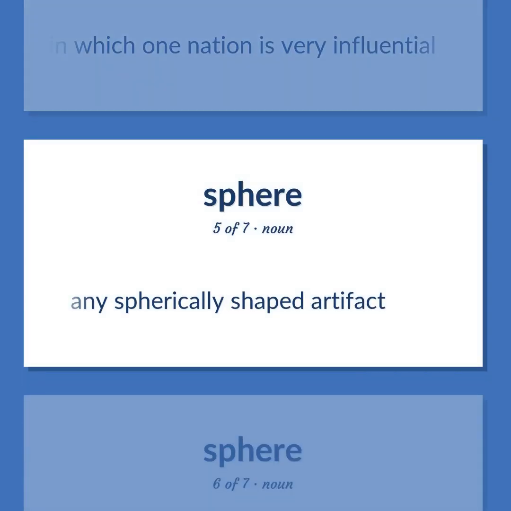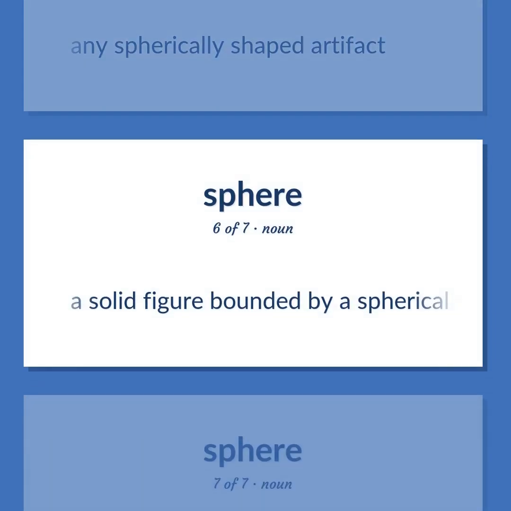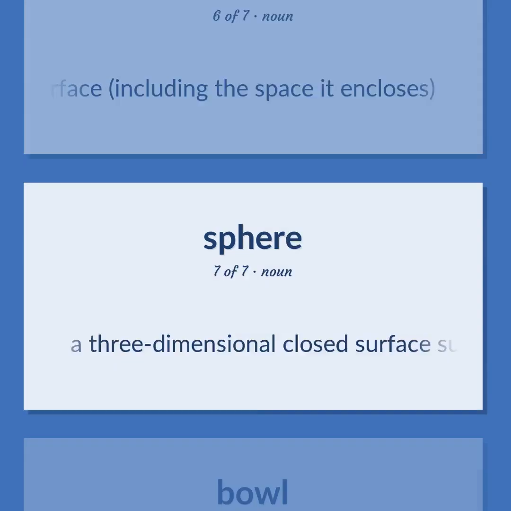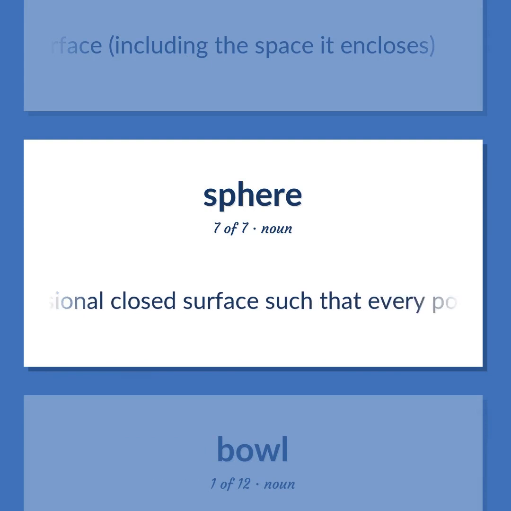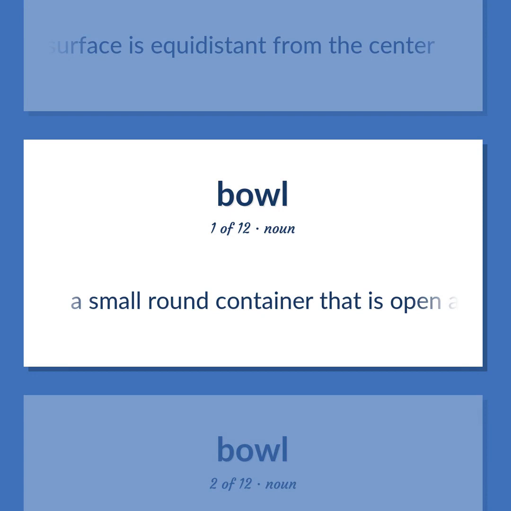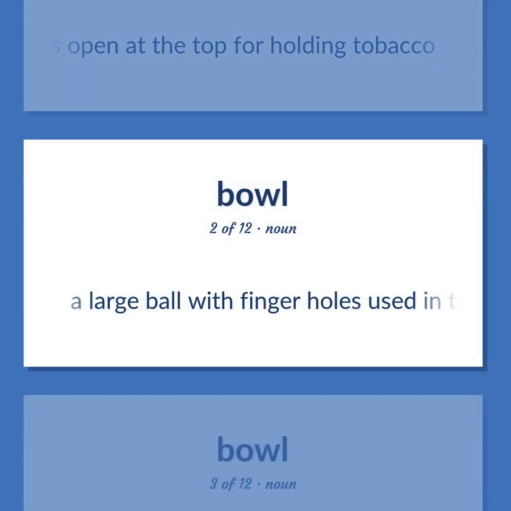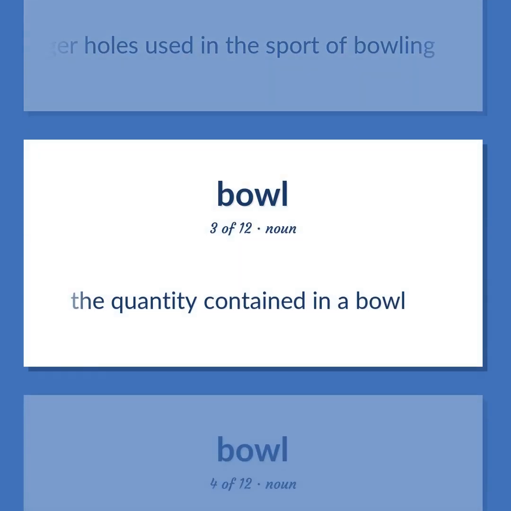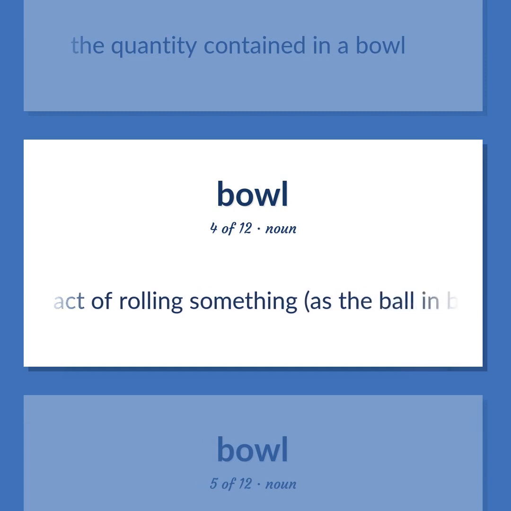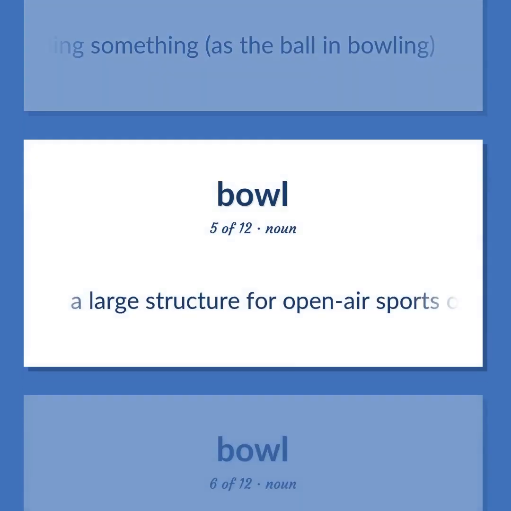Any spherically shaped artifact. A solid figure bounded by a spherical surface, including the space it encloses. A three-dimensional closed surface such that every point on the surface is equidistant from the center. A small round container that is open at the top for holding tobacco. A large ball with finger holes used in the sport of bowling. The quantity contained in a bowl. The act of rolling something, as the ball in bowling. A large structure for open-air sports or entertainments.